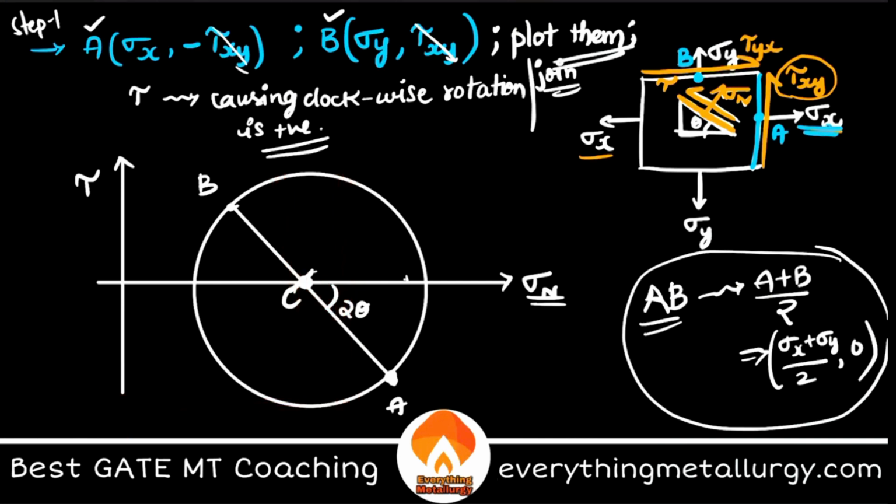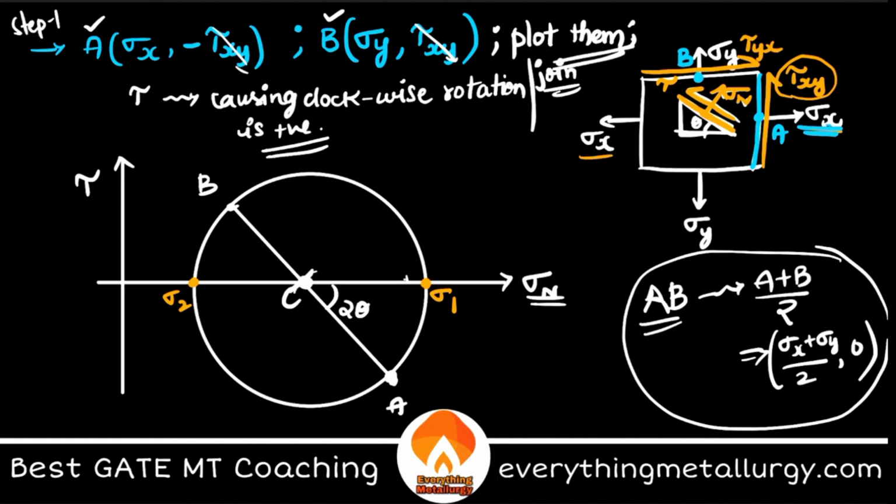Therefore, you can also study something else from here. Here you got 2 important points on the x-axis, 2 extreme points, which we call sigma 1 and sigma 2, which are my principal stresses. Principal stresses is a separate topic, so don't worry about it.